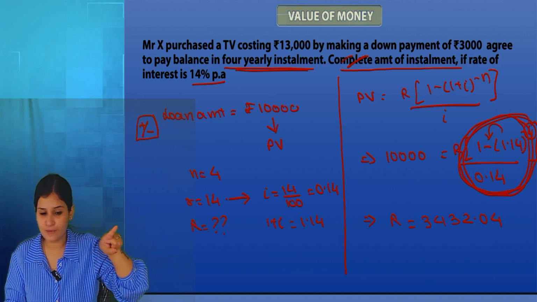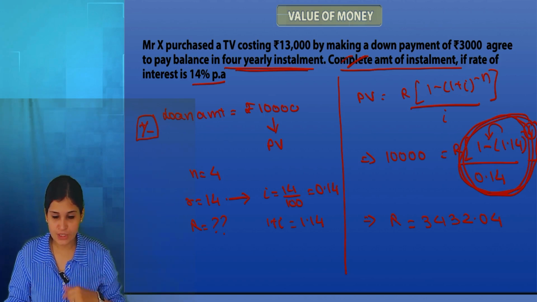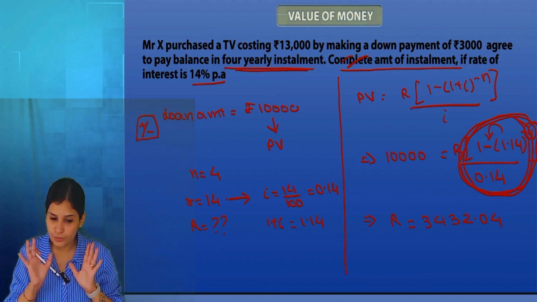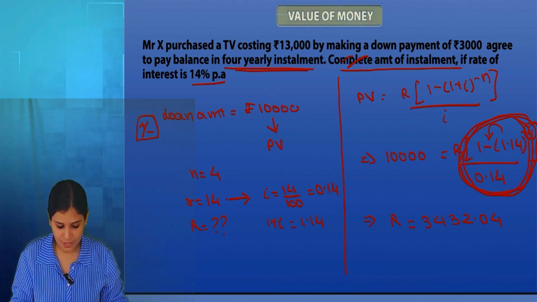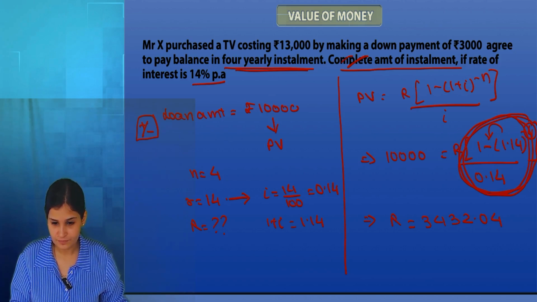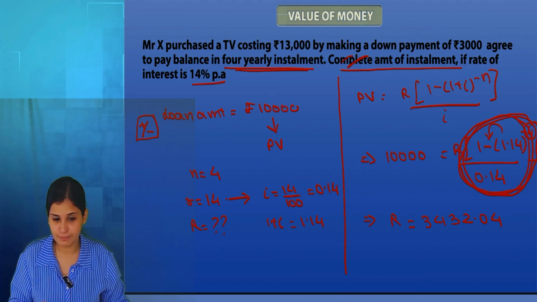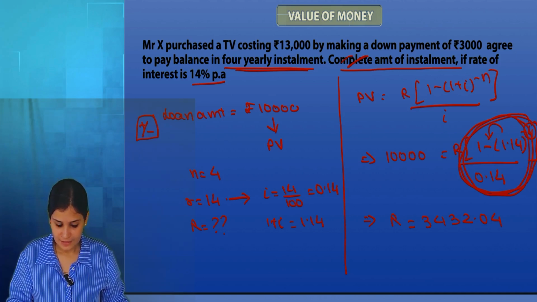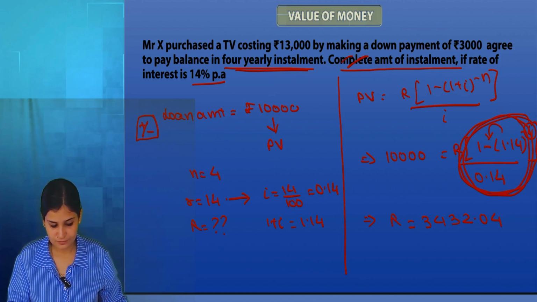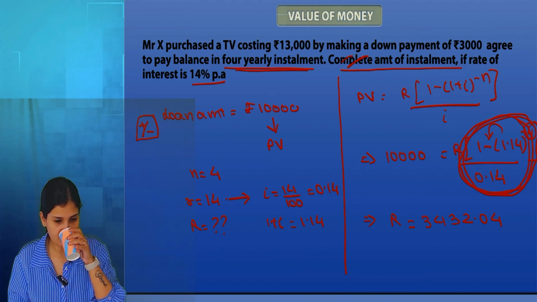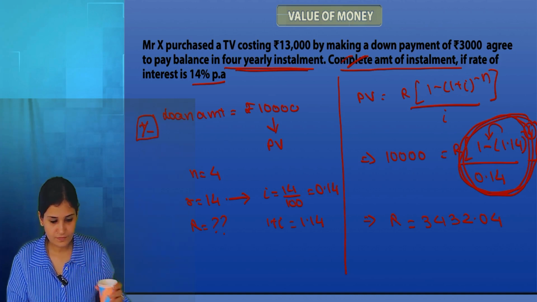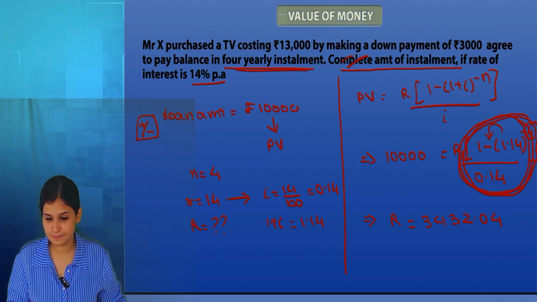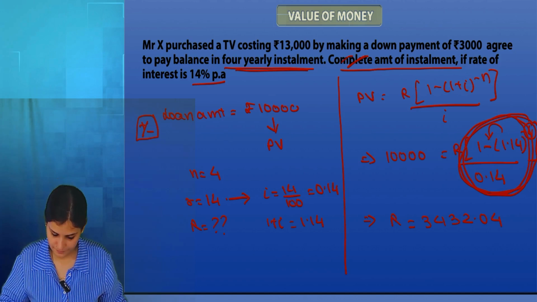So we will save this value. Press M plus. As soon as you press M plus, it is stored in the calculator. Now without doing anything else, just type 10,000 in your calculator. Press the division symbol, press MRC and press equal. 3432.0. Got it? Yes. Everybody else? Yes, ma'am.